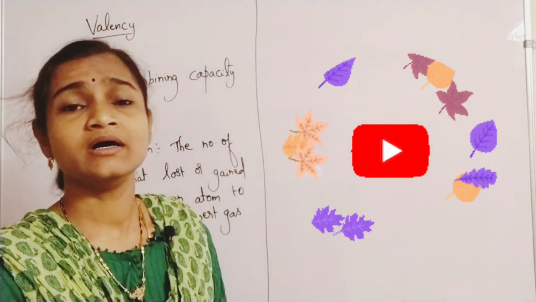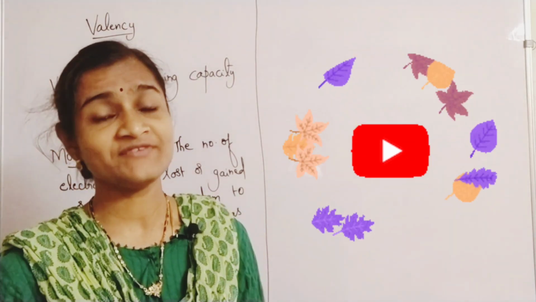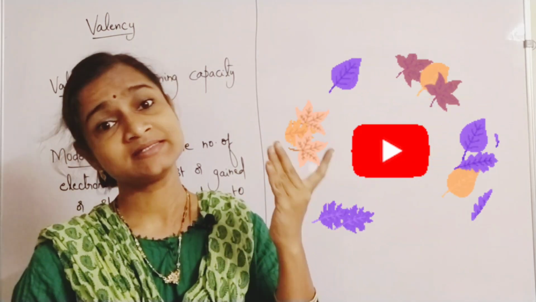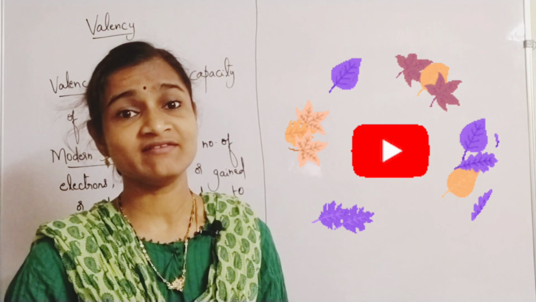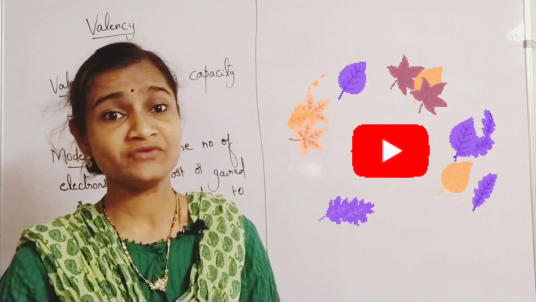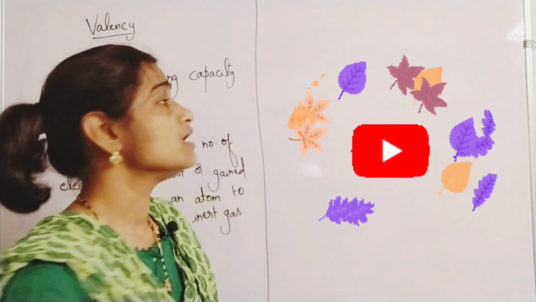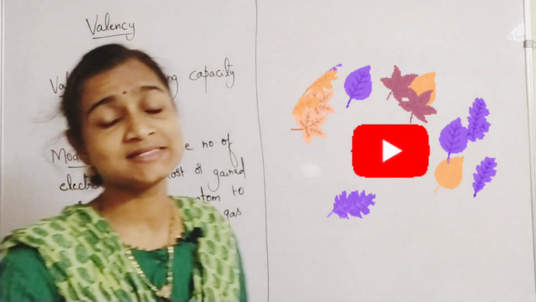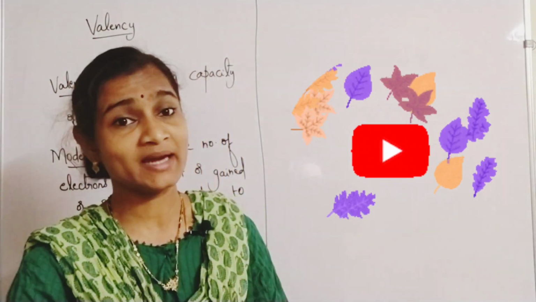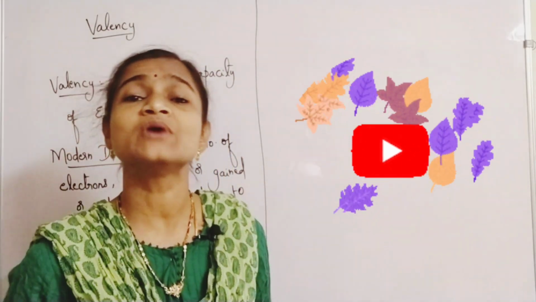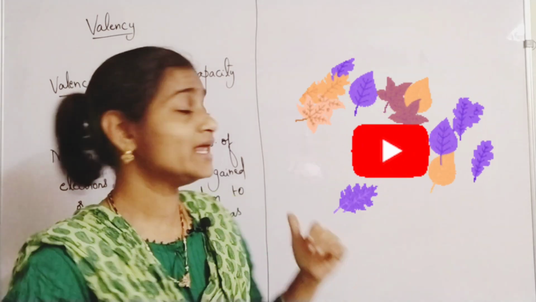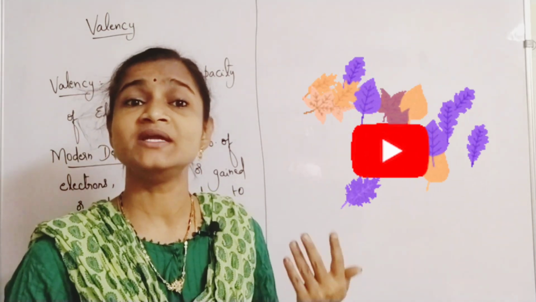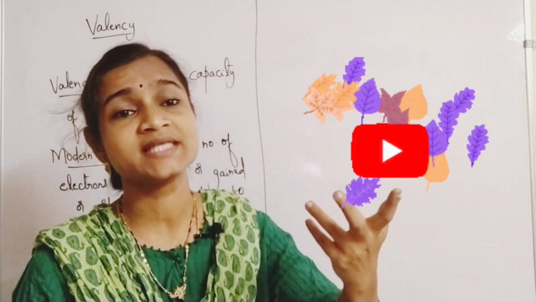Elements, you all know, have been classified mainly into three types: metals, non-metals, metalloids. Of course, radioactive elements are also there, that kind of classification is also there. If you want to learn about valency, you should know what are metals, what are non-metals, and what are metalloids. Then with the help of this concept of valency, you can identify which element is considered a metal and which a non-metal, and what is their valency.